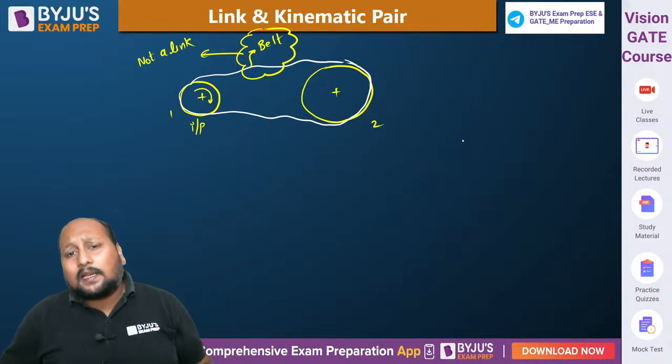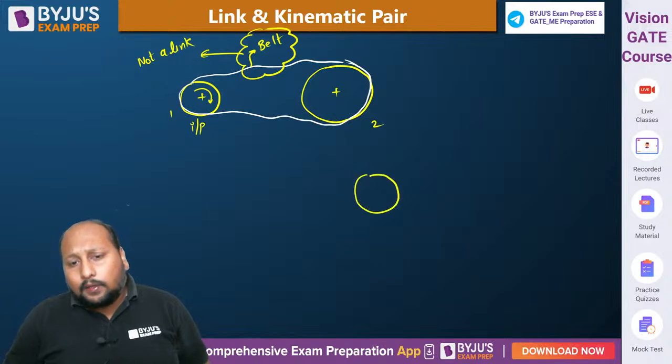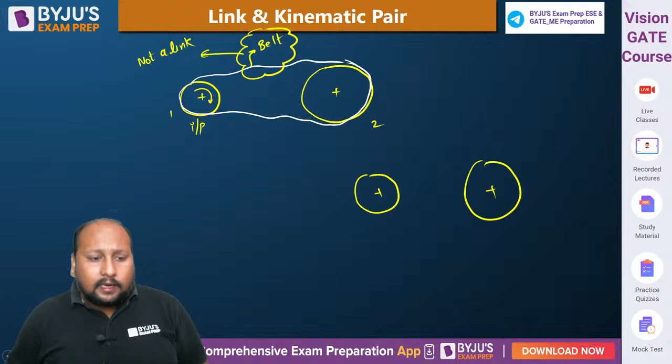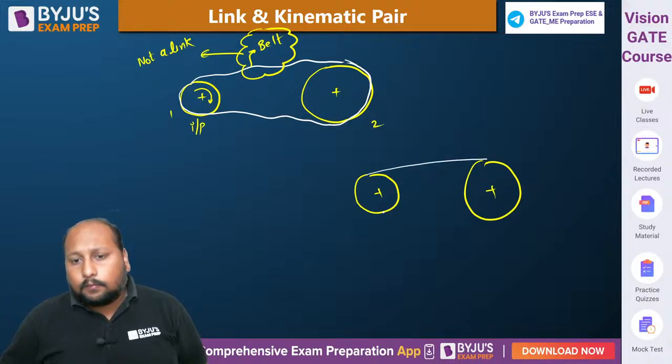But if we take one more example in which we take a very stiff belt and connect the two wheels like this. Now in this case, the belt is quite stiff.